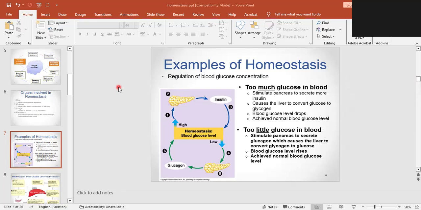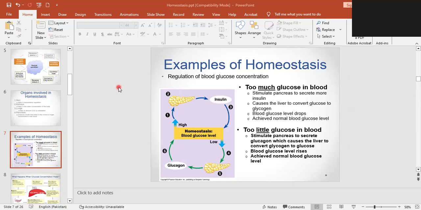My body has the constant environment. Everything in my body is constant, right? Constant means everything is balanced, is stabilized. It needs to be maintained. That is achieved by homeostasis, and the mechanism we use is negative feedback. We have discussed the negative feedback.